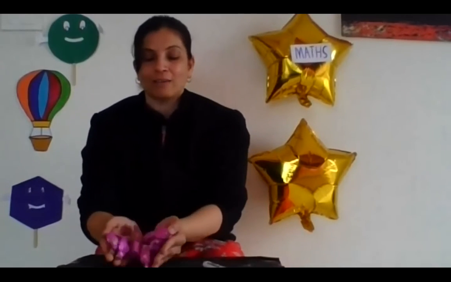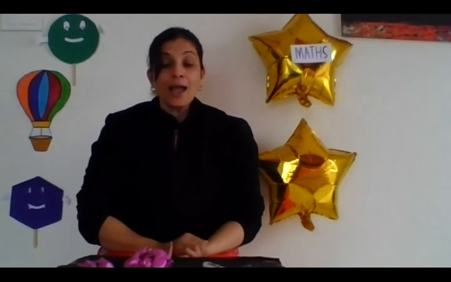Come on, count. 1, 2, 3, 4, 5, 6. Yay! So there are 6 chocolates altogether.